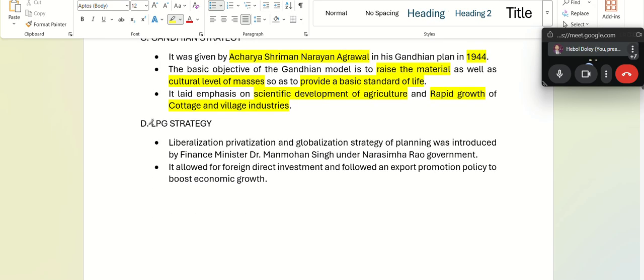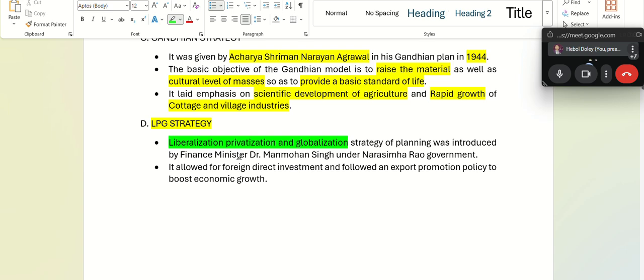Then the fourth strategy that we had was LPG strategy, very important for your topic of economy. LPG does not mean liquefied petroleum gas. It means liberalization, privatization, and globalization. Long time back it was asked: LPG stands for what? What does LPG stand for in this strategy? It means liberalization, privatization, and globalization.